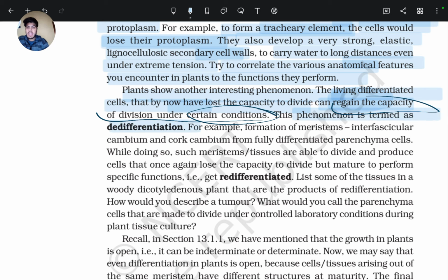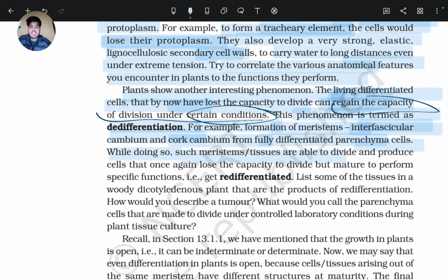This phenomenon is termed de-differentiation, or the breakdown of the process of differentiation. For example, formation of secondary meristems like interfascicular cambium and cork cambium from fully differentiated parenchyma cells.